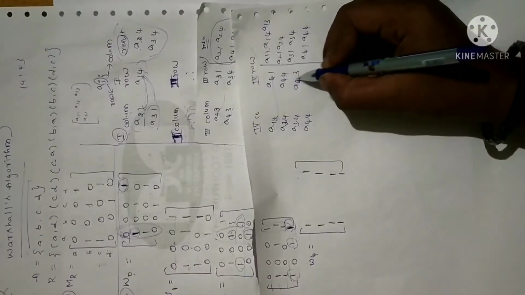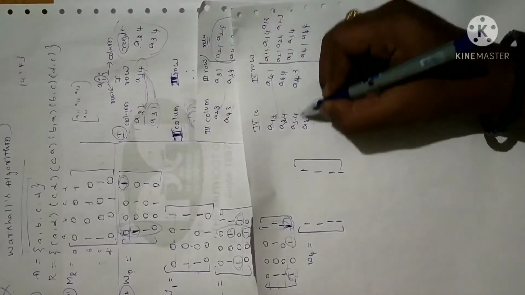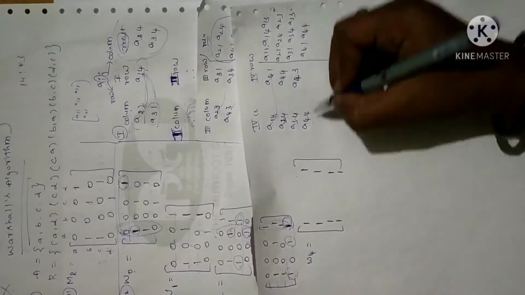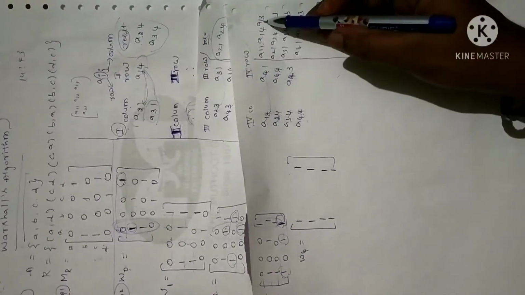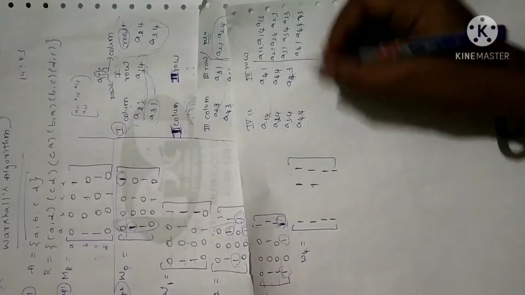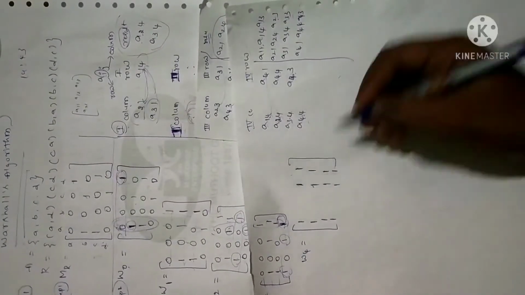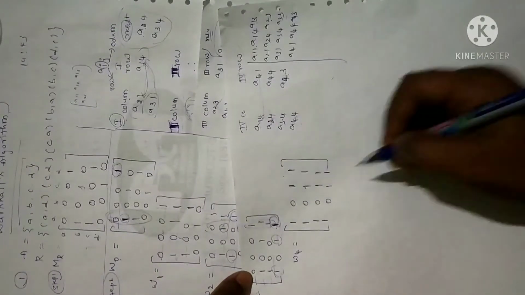Again A24 with A43 will become A23. Again A34 with A43 will become A33. Again A44 with A43 becomes A43. In the sense, first row third element, second row third element, third row third element, fourth row third element. Fine. And the second row will be continued from the previous step.